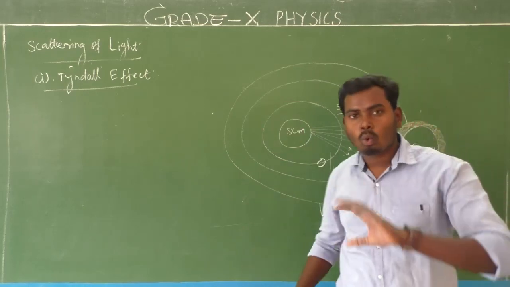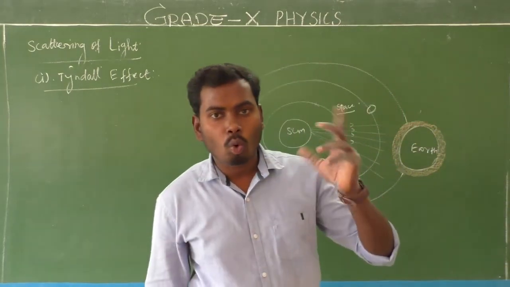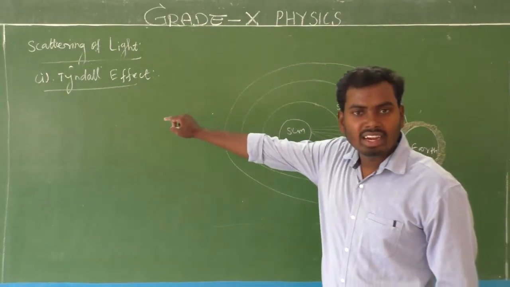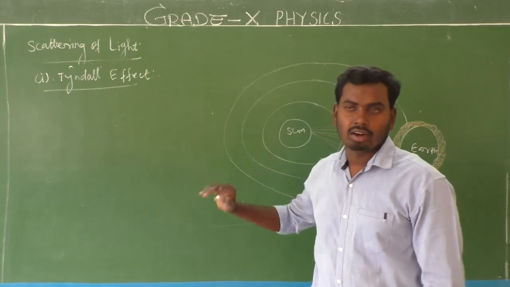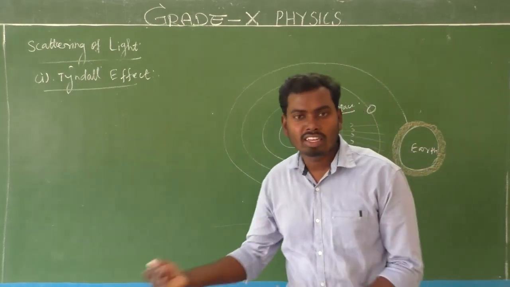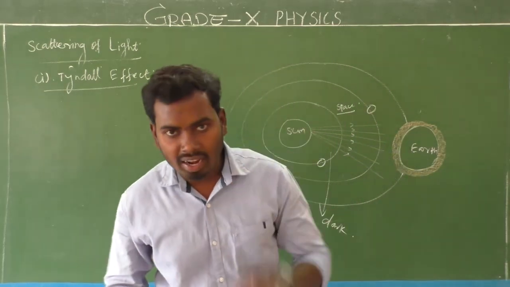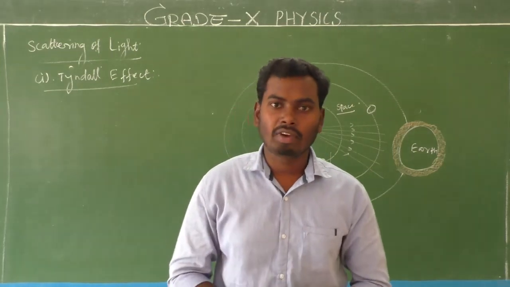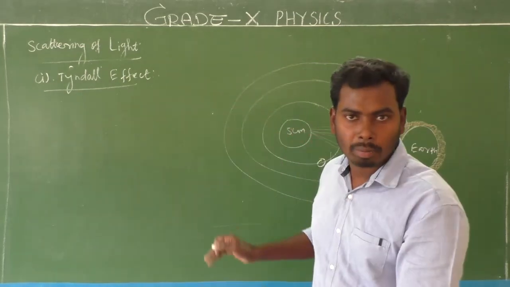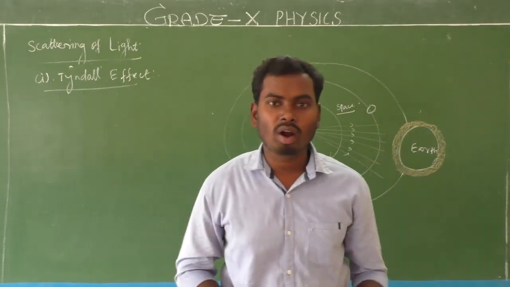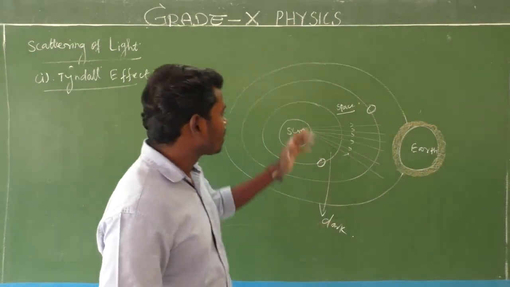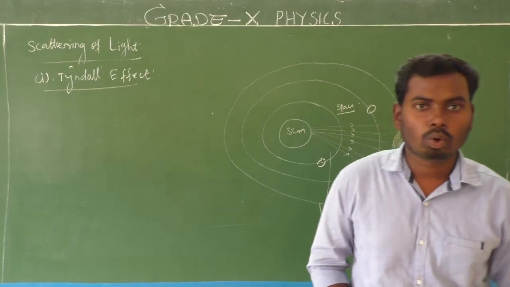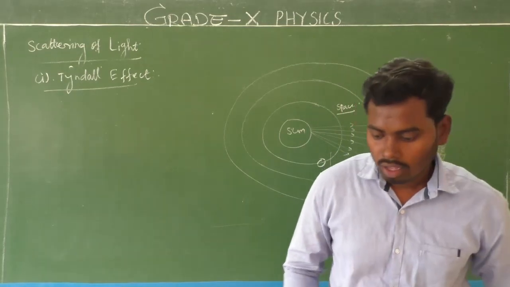To understand why the sky appears blue, and second, why the sun is red during sunset and sunrise, we need the Tyndall effect. So what is the Tyndall effect? The scattering of light by particles in its path is called the Tyndall effect. First example we have seen is the home experiment, home observation. Second is the canopy of a dense forest, and third is the solar system. That's all very, very easy, isn't it? Yes. Next we will see